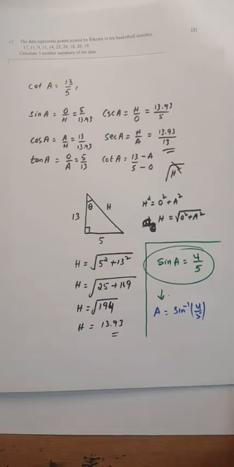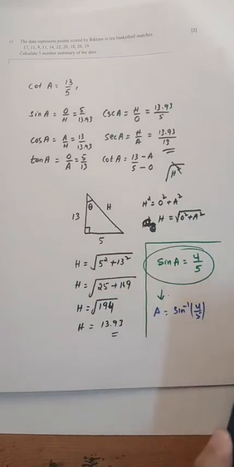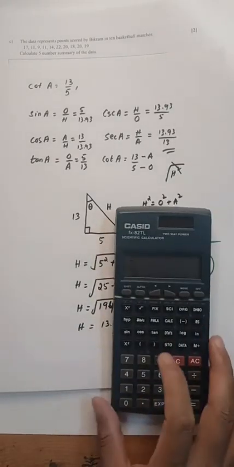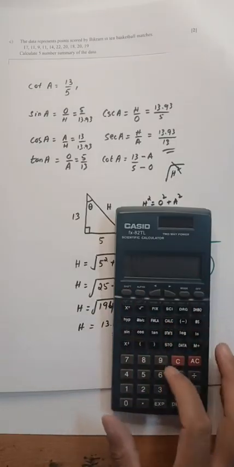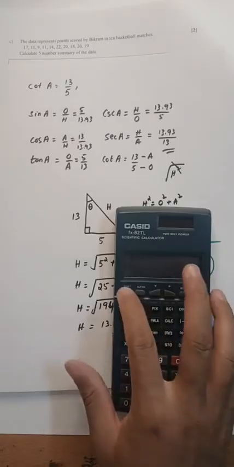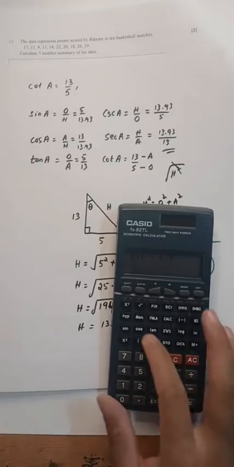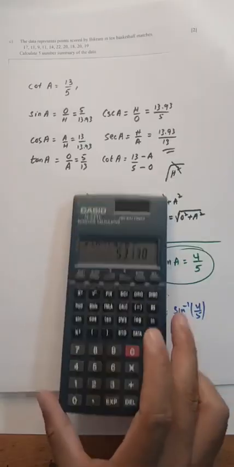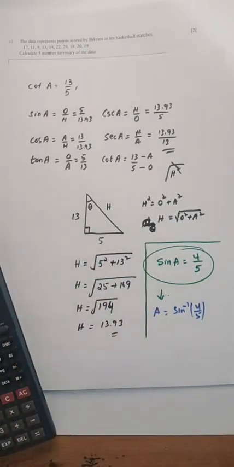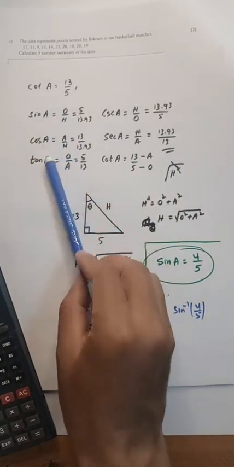So A equal to sin inverse. Shift and sin inverse, we have 4 by 5, and this should give you 53.130. After that you can take the angle and substitute A in all of these: sin A, cos A, tan A, cosec A.